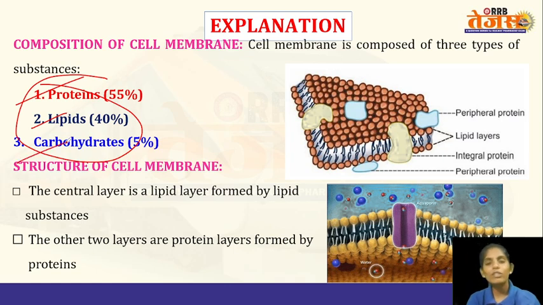So the proteins make up a larger volume of the cell membrane. So the cell membrane is made up of proteins, lipids and carbohydrates. Proteins will make up a larger volume of the cell membrane.